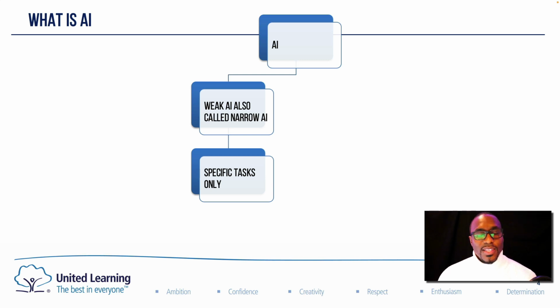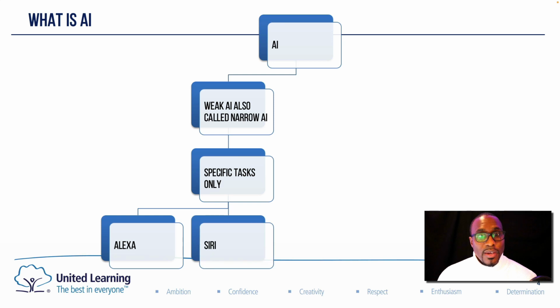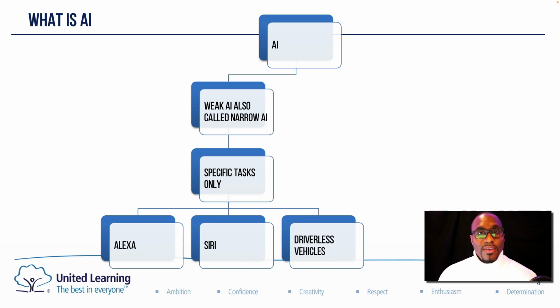Very frustrating. However, when we think of narrow AI, we don't always think about examples such as Alexa or Siri, or even the technology behind what makes driverless vehicles possible. These are all examples of narrow AI.